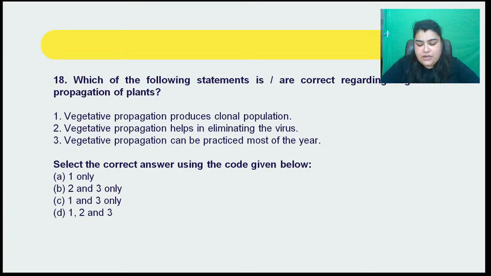So I'll repeat the question yet again. What does it say? Vegetative propagation produces clonal population, firstly. Then vegetative propagation helps in eliminating the virus. And lastly, vegetative propagation can be practiced for most of the year. The options are given to you guys here. Please choose the correct option from the codes given alongside. Quickly answer, guys.